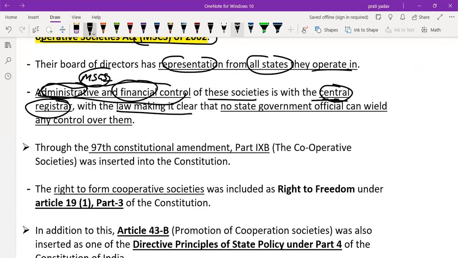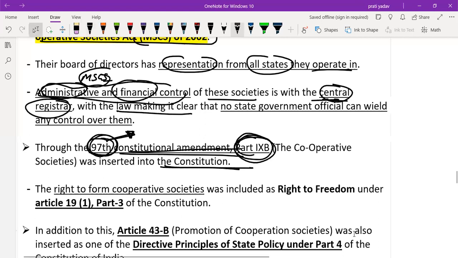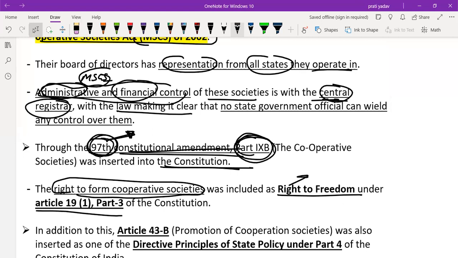Through the 97th Constitutional Amendment, Part 9B, the cooperative societies were inserted into the Constitution. The right to form a cooperative society was included as a right to freedom. So if I want to form a cooperative society, it is included under my right to freedom under Article 19(1) of Part 3 of the Constitution.